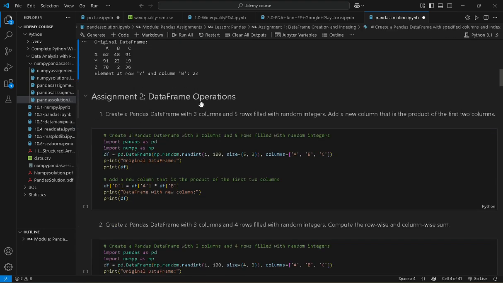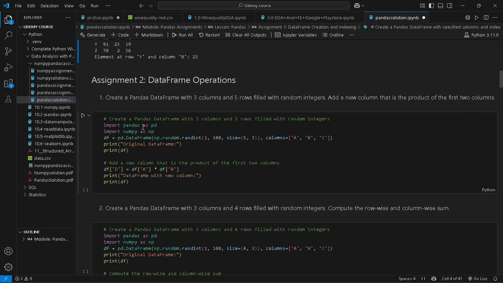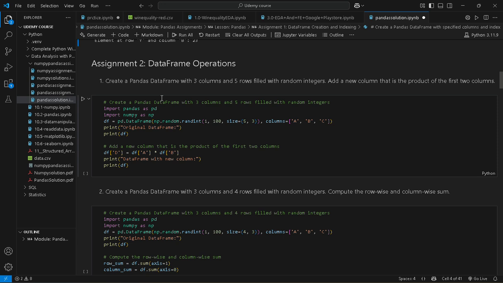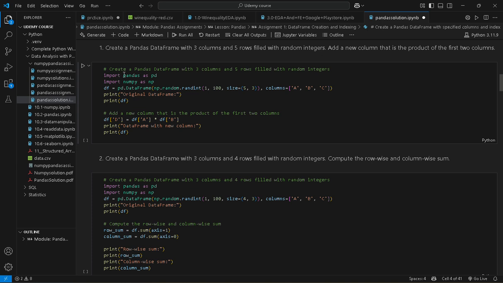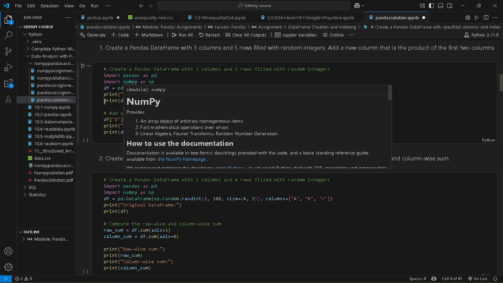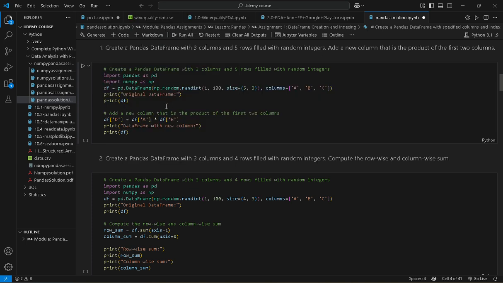Next question, on data frame operation. Create a pandas data frame with 3 columns and 5 rows filled with random integers. Add a new column that is the product of the first 2 columns. First of all we import pandas and numpy. Next we create a data frame with 3 columns and 5 rows filled with random integers. This is the same code as we used in the above question.